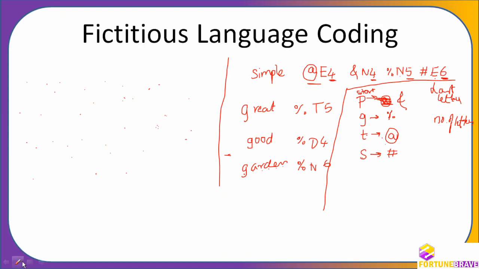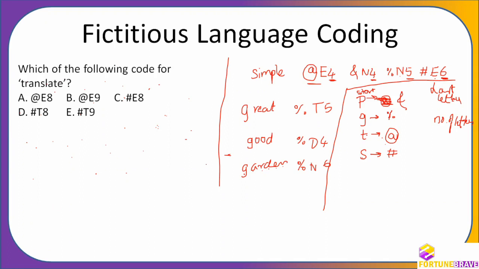Fine, my friend. So let us go to the questions now. Question number 1: which of the following code is for translate? First thing, T, it is starting, so it has to have @. See here how the question has @. So this is gone, this is gone, this is gone. What is the remaining? B and A.